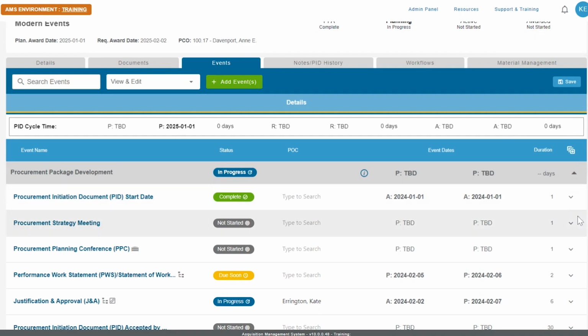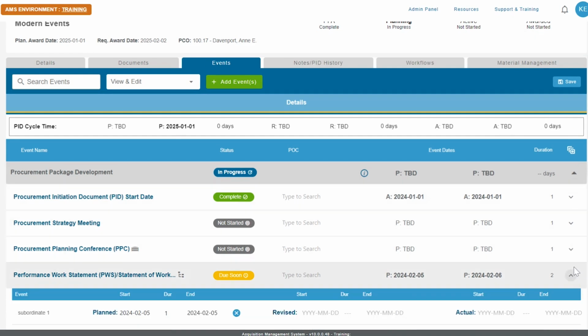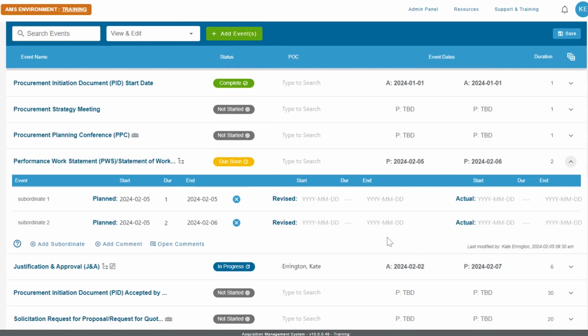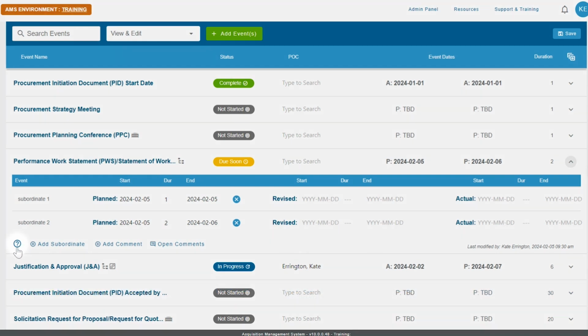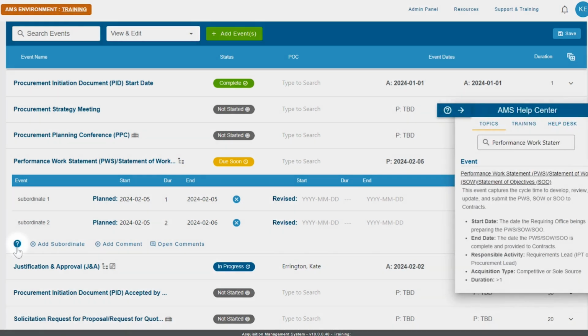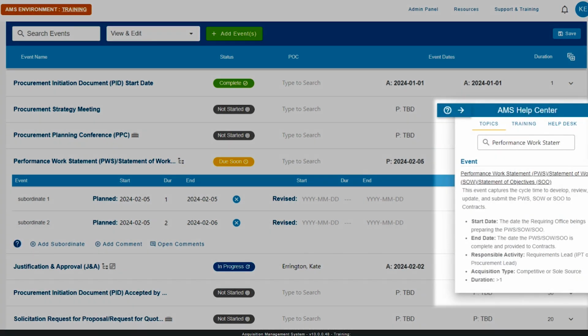You can expand an individual event to see all of the planned, revised, and actual dates. The ability to edit these dates is based on status and permissions. The question mark symbol is the help text, which provides a description of the event, start and end dates, responsible activity, acquisition type, and duration.